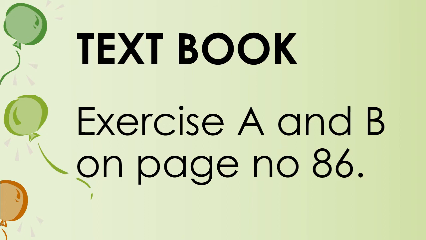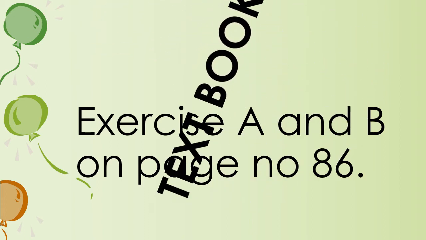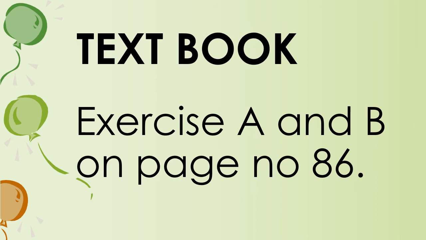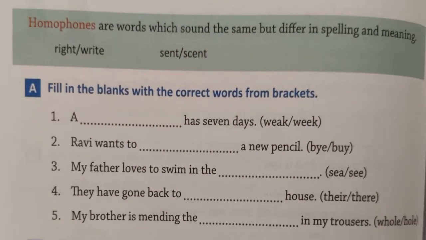Today we will do exercise A and B on page number 86. So get ready with your textbook and open page number 86. First, exercise A. Are you ready? Did you open page number 86?